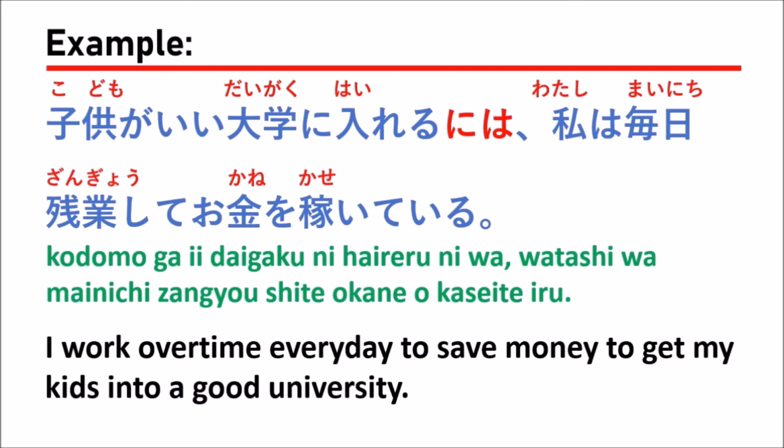Ni wa connects the two small sentences together. If you connect small sentences that have no meaning together, it is not necessary. But when you want to make a long sentence with meaning connecting the parts, you can use ni wa.